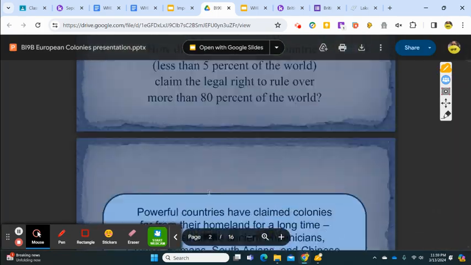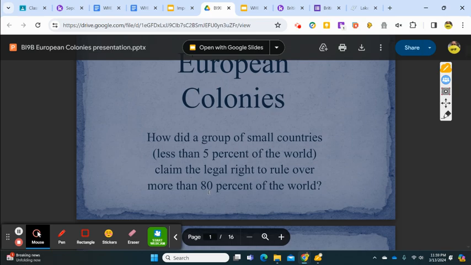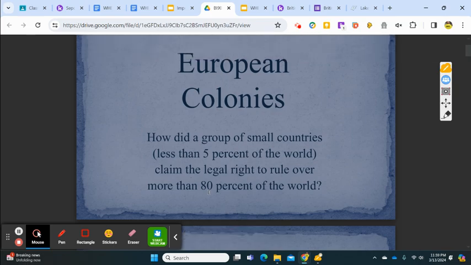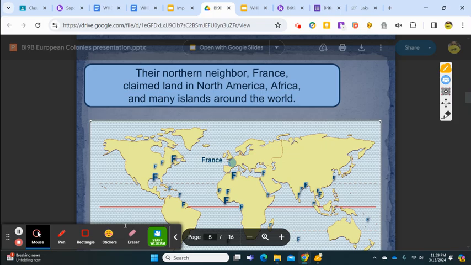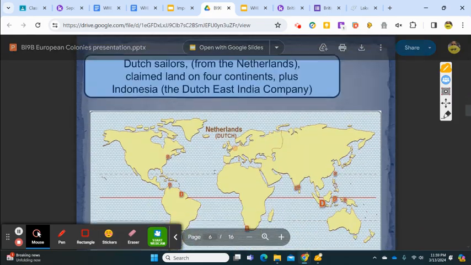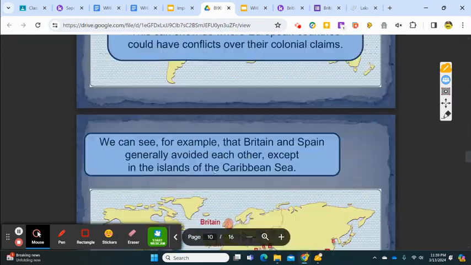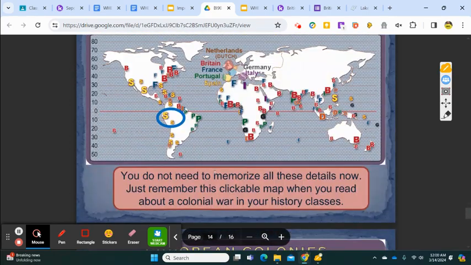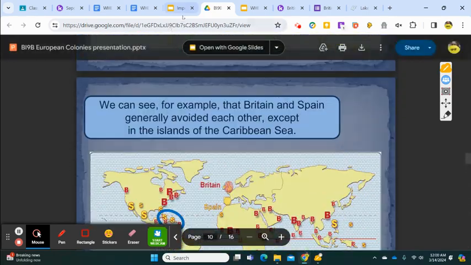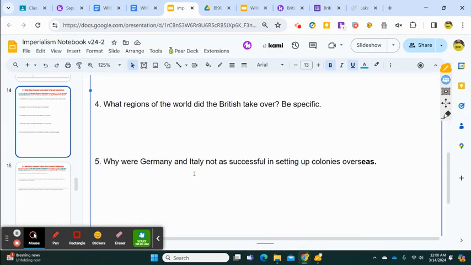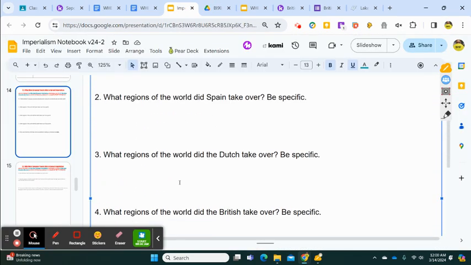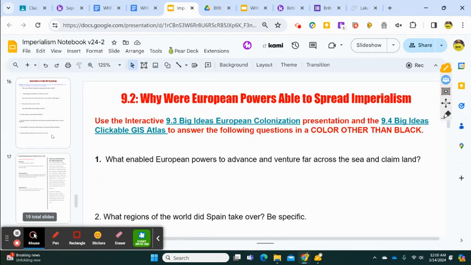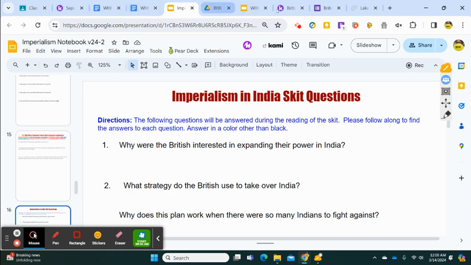So this is again the easiest thing you do all year. How did a group of small countries take over less than 5% of the world and claim the legal right to rule more than 80% of the world? This shows the different patterns of colonization for all of the major European powers. And we've done this story. This gives the high level overview, and so the slides here will help you answer these questions on slides 14 and 15. Okay, that's for the notebook.